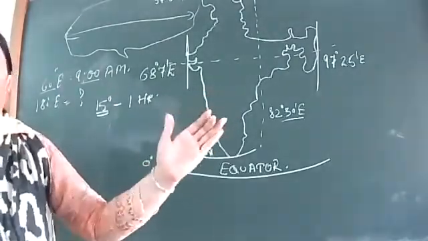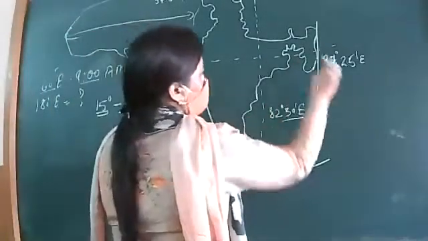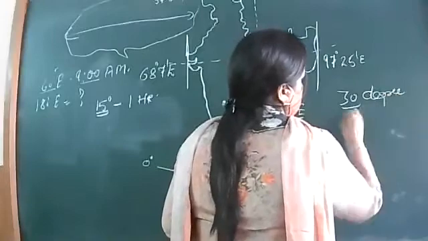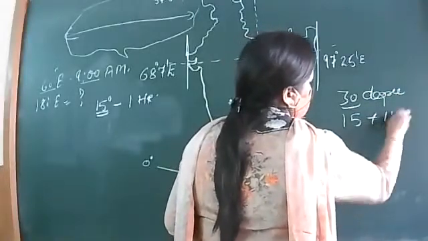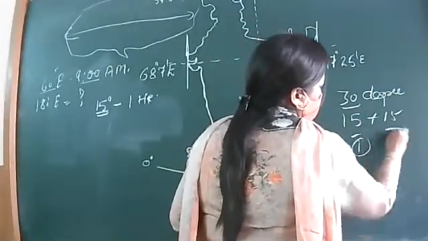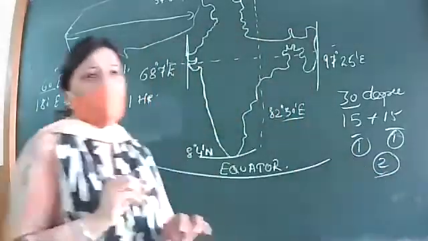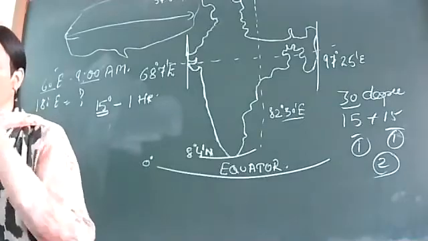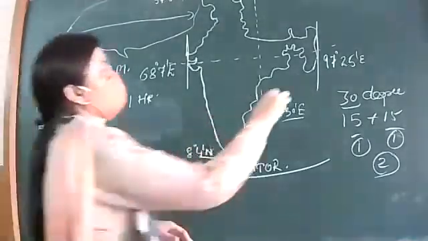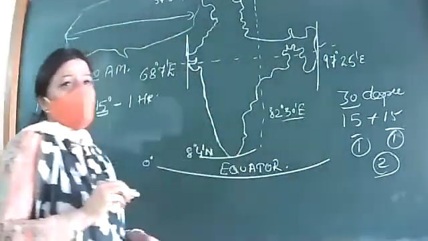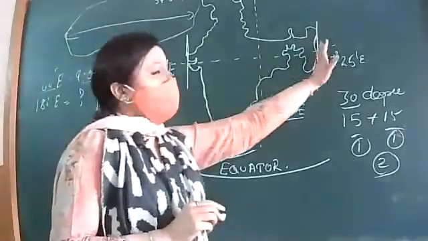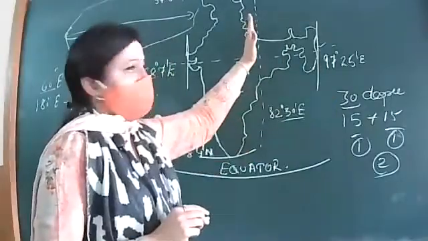चौड़ाई की बात करते हैं. And in India, the width is not so much. How many degrees of difference are there? 30 degrees. 30 degrees means 15 plus 15, so how many hours? 1 hour, 2 hour difference is there only. So 2 hour difference can easily be adjusted. Say it is 9 o'clock here, definitely there it is not 9 o'clock, there it is more than that. So right now timing is 9:15. तो यहाँ पे 9:15 time is here.